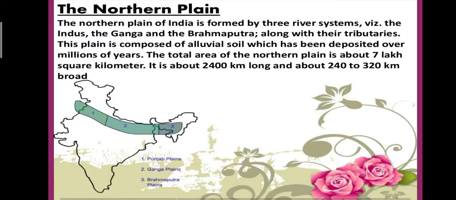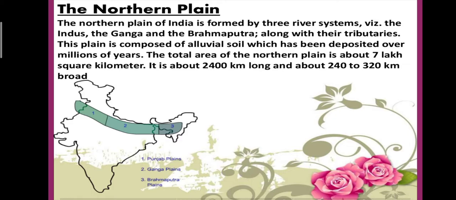The northern plain. The northern plain of India is formed by three river systems, which means it is the interplay of the three river systems: the Indus, the Ganga and the Brahmaputra, along with their tributaries. The intersections of all these three rivers along with their tributaries form this full northern plain. This plain is composed of alluvial soil which has been deposited over millions of years.